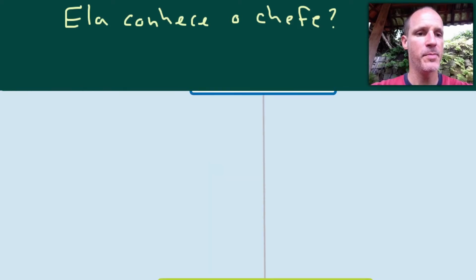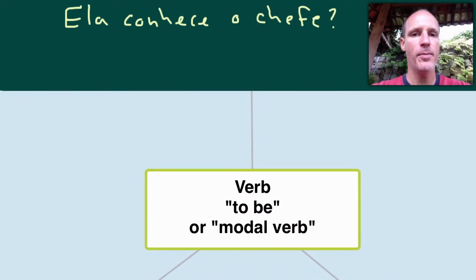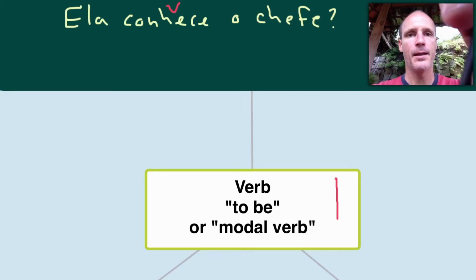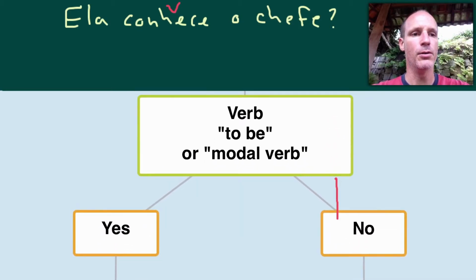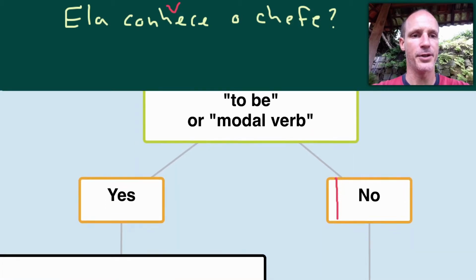So let's follow this mind map. Is it the verb to be? So here's the verb. Conhece, conhecer. Is it the verb to be? No. Is it a modal verb like will, would, can, could? No. So those are our two options. Let's see. Uh-oh. Well, that line's going to stay there.